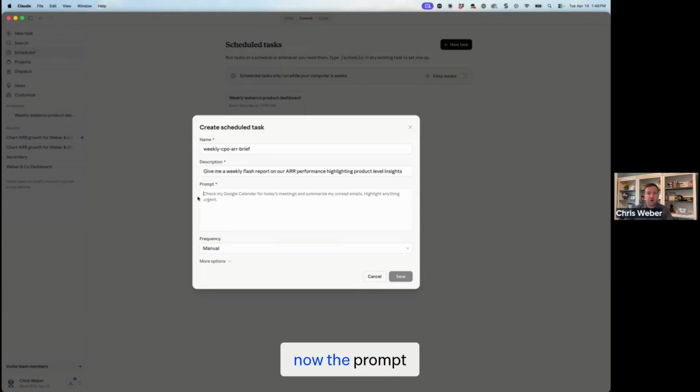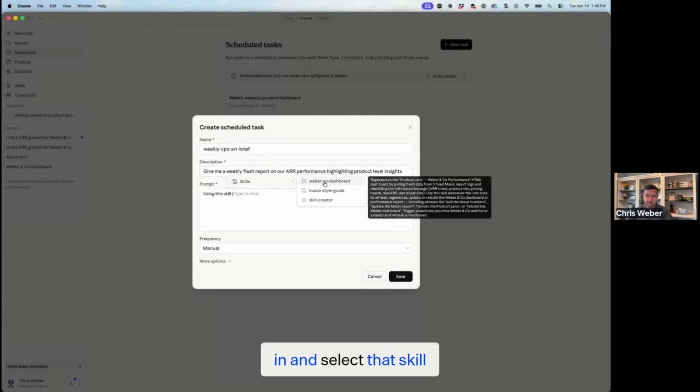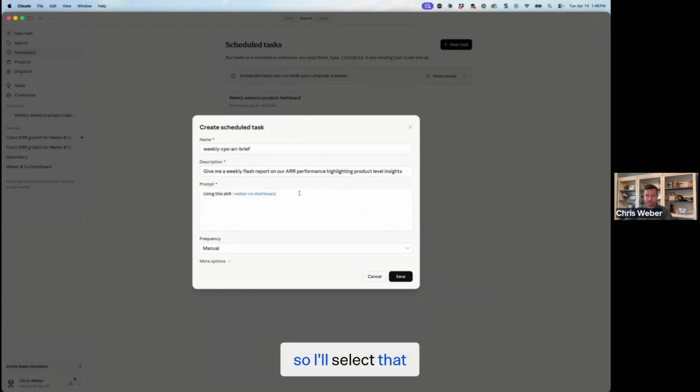All right, now the prompt, this is where it gets a little different. So for the prompt, I'm going to say using this skill, and then I can come in and select that skill. This is the one that I previously created. So I'll select that. Let's regenerate.